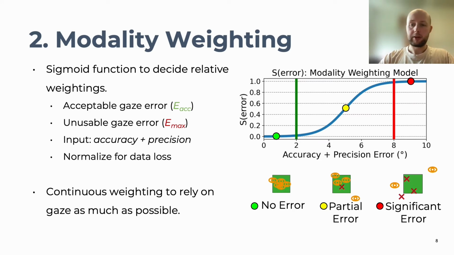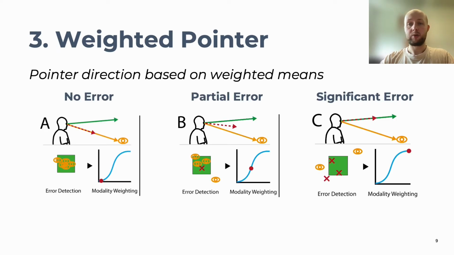And so based on the errors that we get from the error detection model, we then end up somewhere on this curve, which decides the relative weightings of gaze and the fallback modality. And then finally, to account for data loss, we then normalize the retrieved weightings based on the ratio of valid gaze samples.